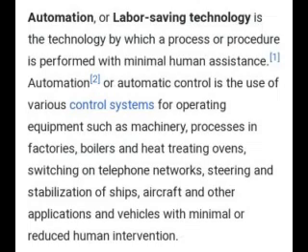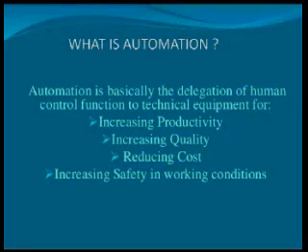Likewise, automatic control is the use of various control systems for operating equipment. For example, automation can be used in factories, boilers and heat treating ovens, switching in telephone networks, steering and stabilizers of ships, aircraft and other equipment.